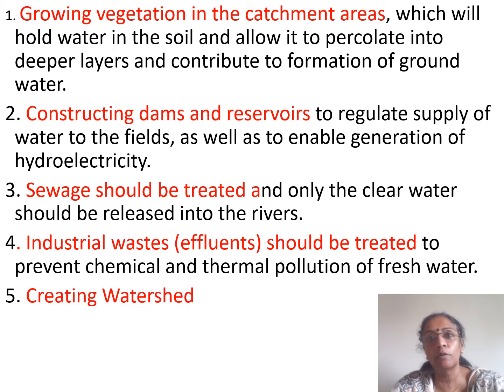And also creating watersheds. A watershed means a whole area of land where there are different sources of water, for example streams, lakes, rivers, etc. They are all covered and collected in one place, and that water is used to increase the fertility of the soil. That is, it is plowed back into that area itself. That is called a watershed. So construction of watersheds is also another method by which we can conserve water.